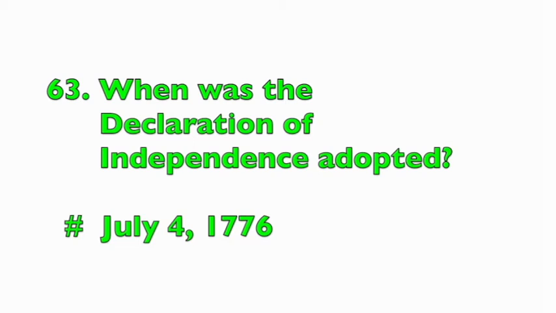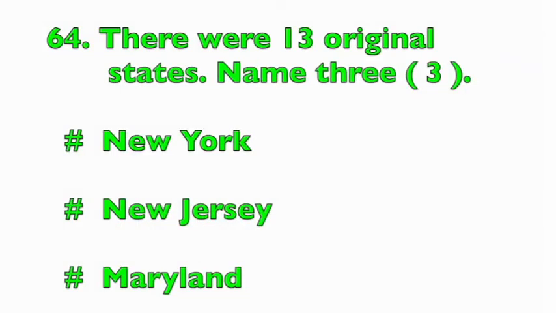July 4th, 1776. There were 13 original states. Name 3. New York, New Jersey, Maryland.